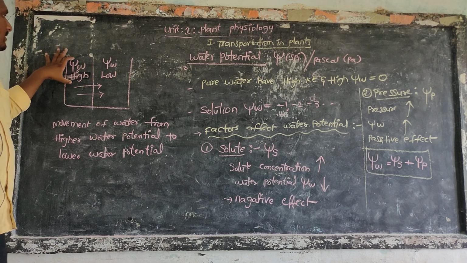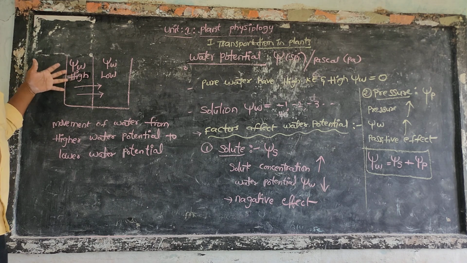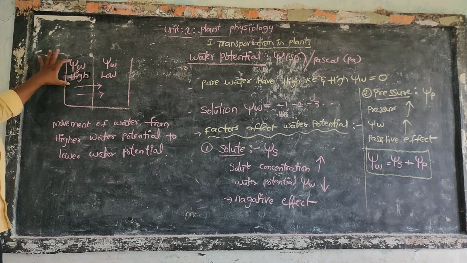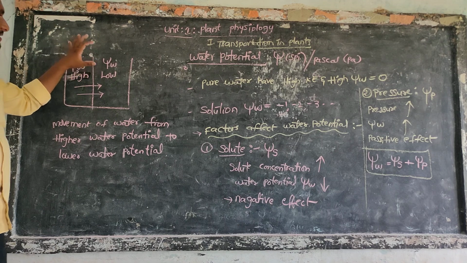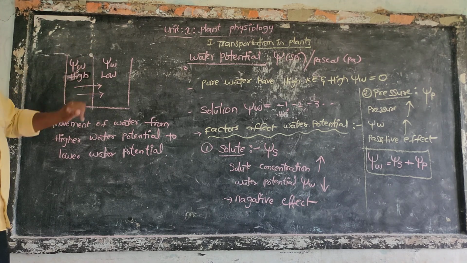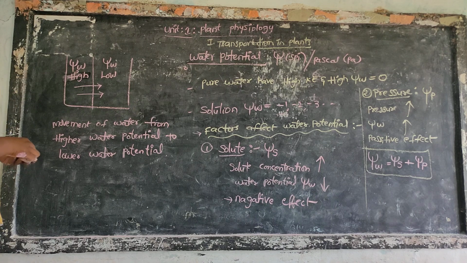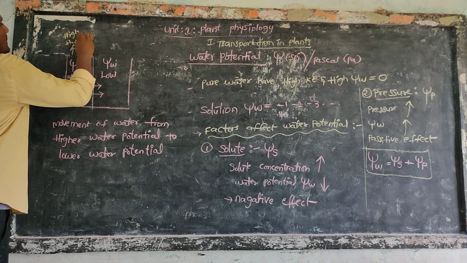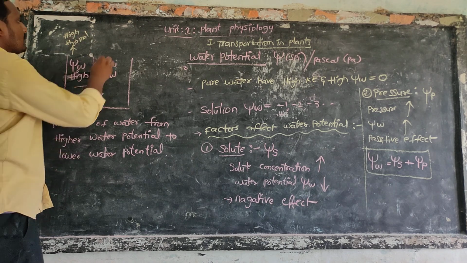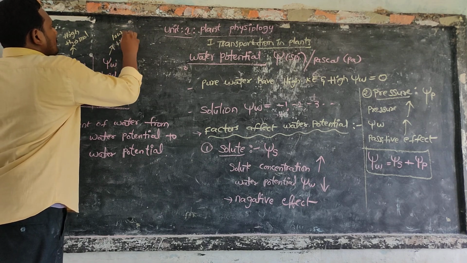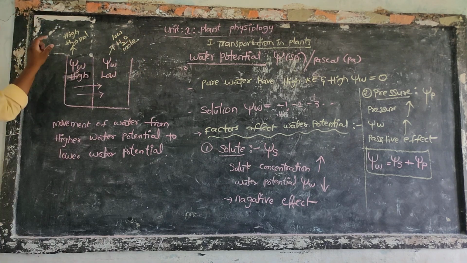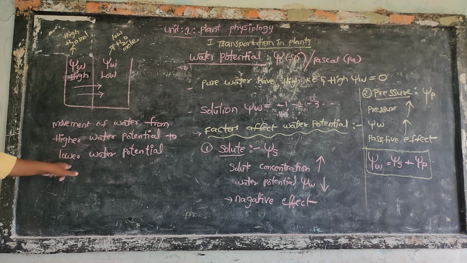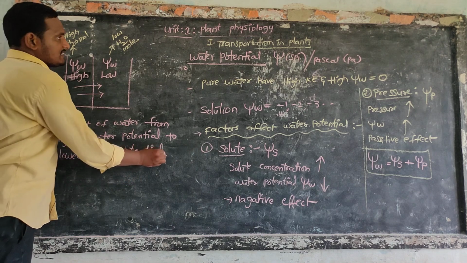High water potential means more free water molecules are present, and low water potential means fewer water molecules are free. Here many water molecules are free, and here few are free. That's why the molecules move from higher concentration to lower concentration, meaning from higher water potential to lower water potential. That is water potential.